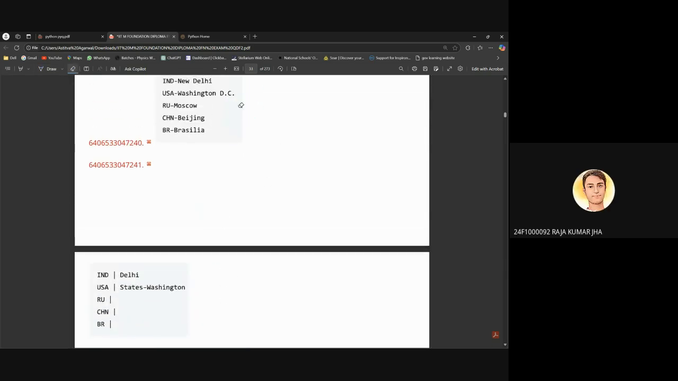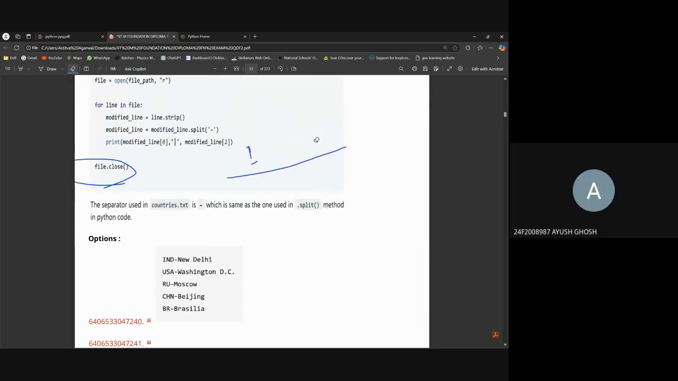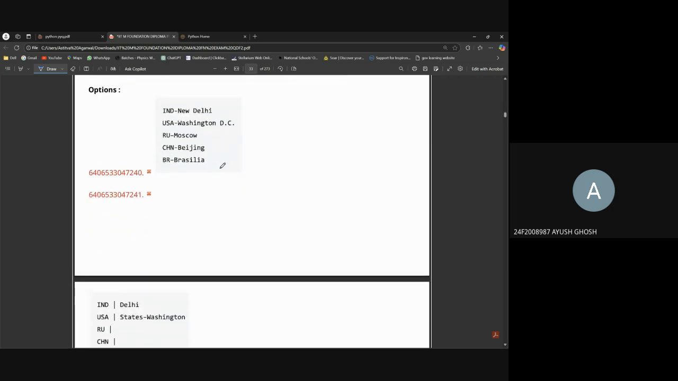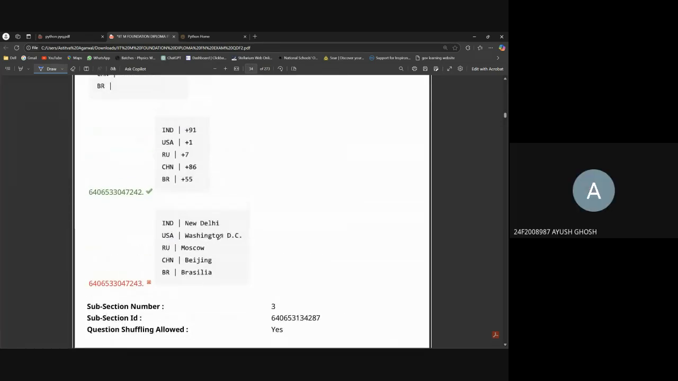Could you please explain why it is plus 91? Your voice is cut, can you repeat? Am I audible right now? Yeah, you are. Could you please explain why isn't it the last one? Why is it the third option? Why isn't it the last one?